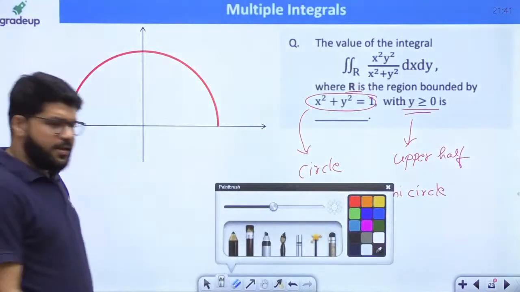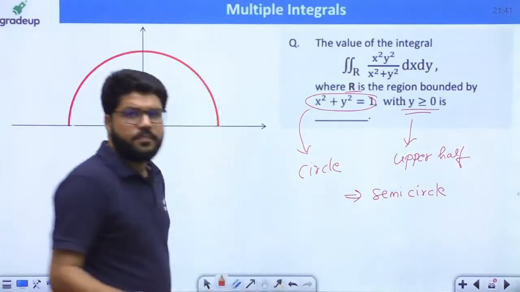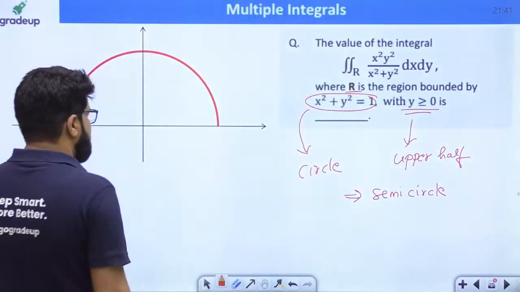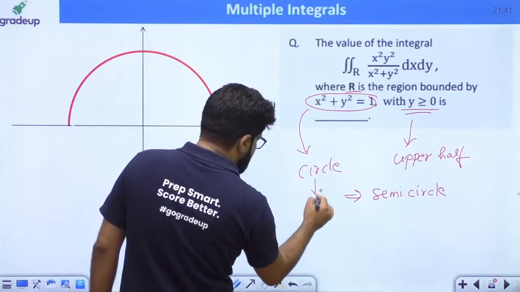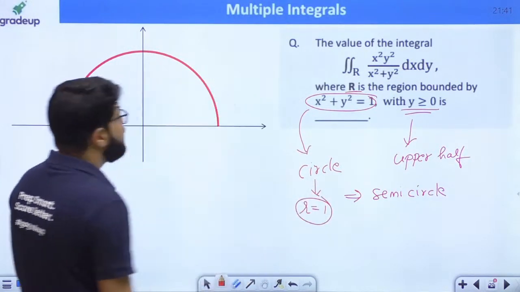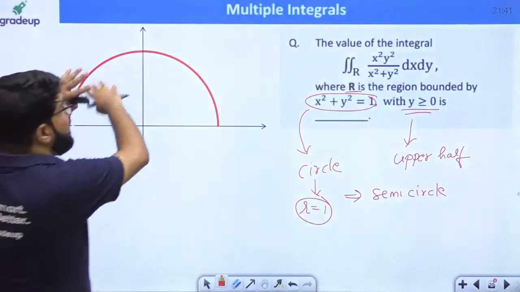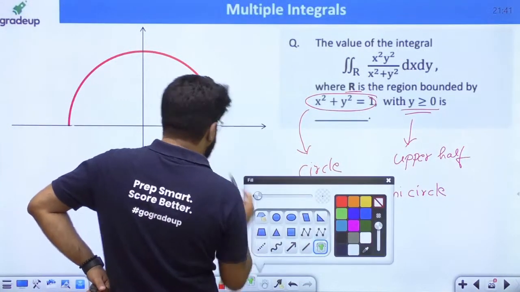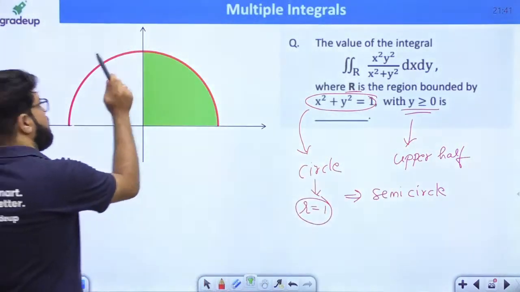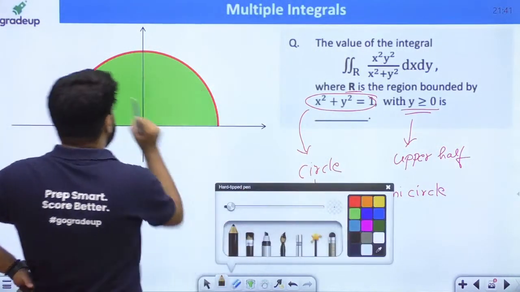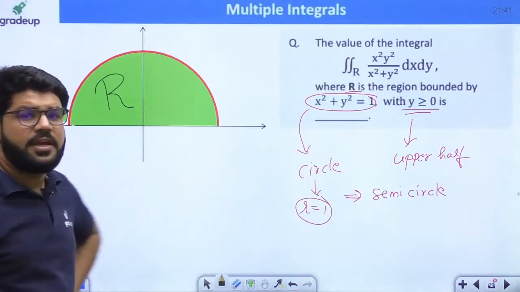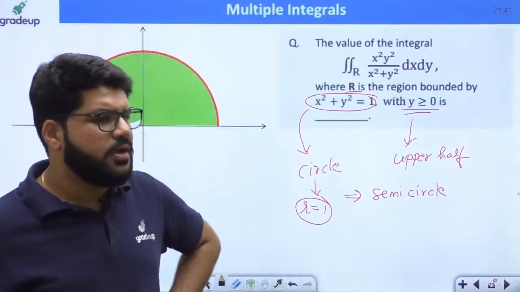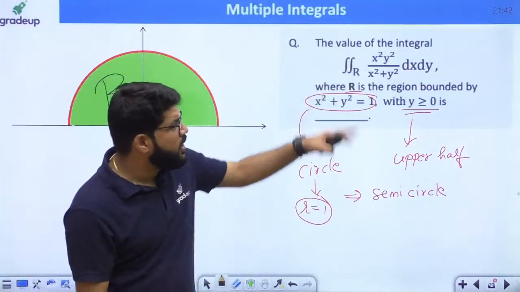Yes, so that's what it is. It's a semicircle, upper half of a circle, having the radius equal to 1. And R is the region bounded by this semicircle, means it is the entire region. Let me show you. This is the region, like the previous question where there was a shaded region. This is the region R that the question is talking about. If you try to solve this question by a vertical strip method that I've told, vertical or horizontal strip, you can of course apply, but it's going to be complicated.